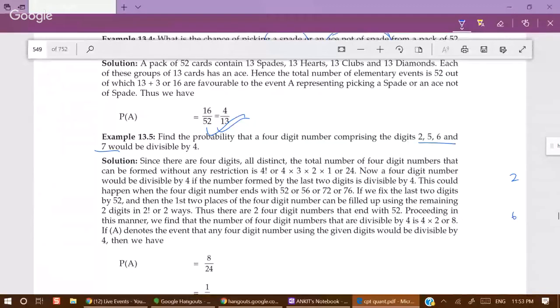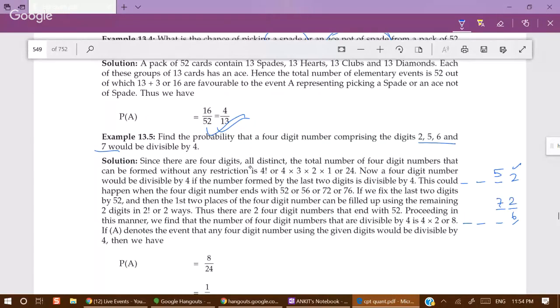For the number to be divisible by 4, it must be an even number. That means out of 2, 5, 6, and 7, it can end with either 2 or 6. Now, for the number to be divisible by 4, the last two digits must be divisible by 4. So 52, yes.